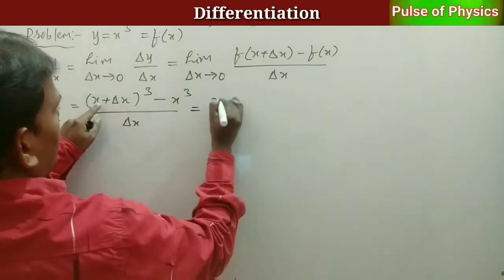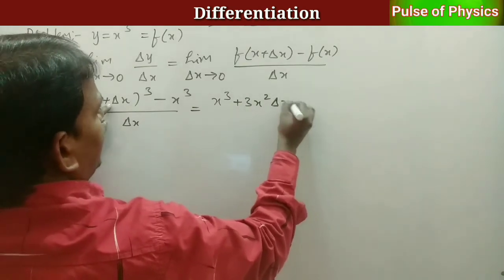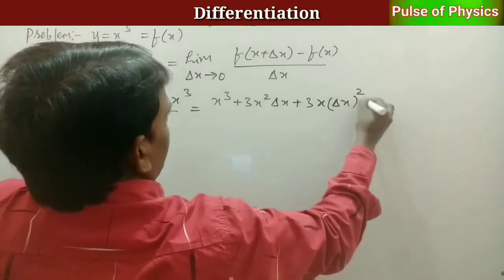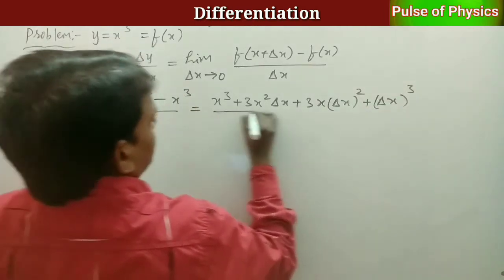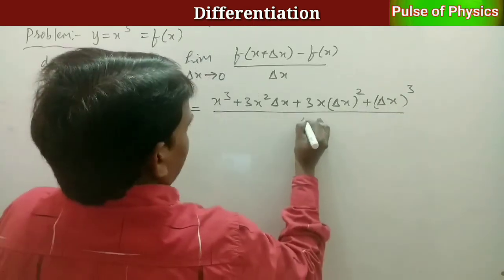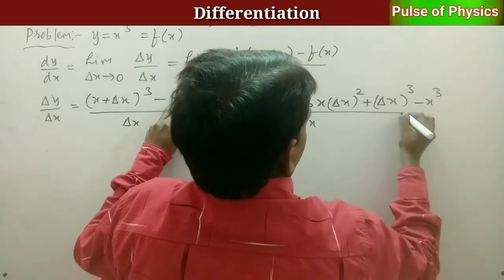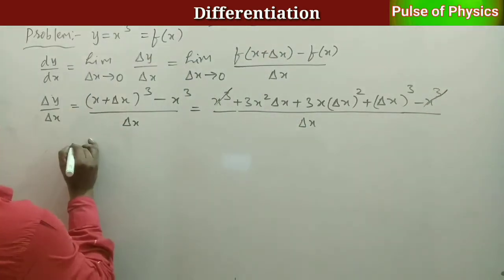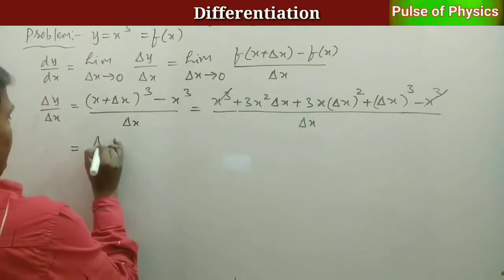Expand this: x cube plus 3x square delta x plus 3x delta x whole square plus delta x whole cube by delta x. Here minus x cube also. See this, x cube minus x cube cancel. Here delta x we can take common from that.